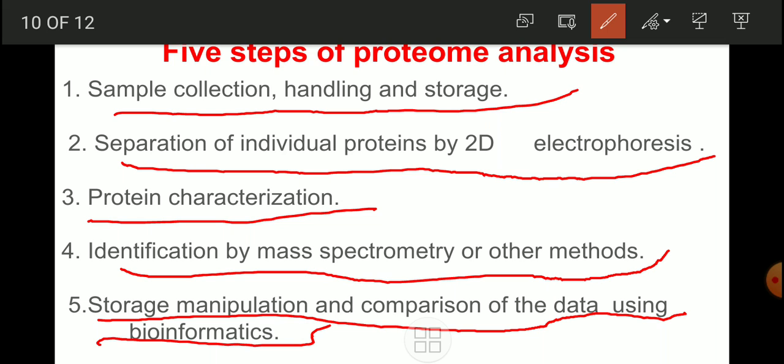Again we have to characterize that one, learn the characteristics. Again identification by mass spectrometry or other methods. Again we have to identify all these things. Then the separated protein we have to store, we have to manipulate, and again comparison of the data using bioinformatics. We know which type of protein individually we have in our hand, and that we can compare using bioinformatics. What is bioinformatics? That also we have to study in our next topic, which is related to bioinformatics itself, isn't it?